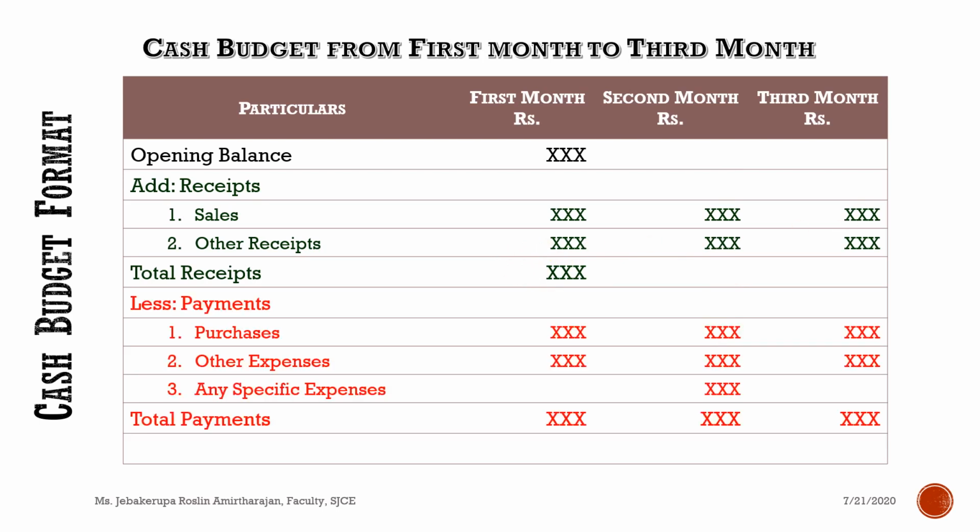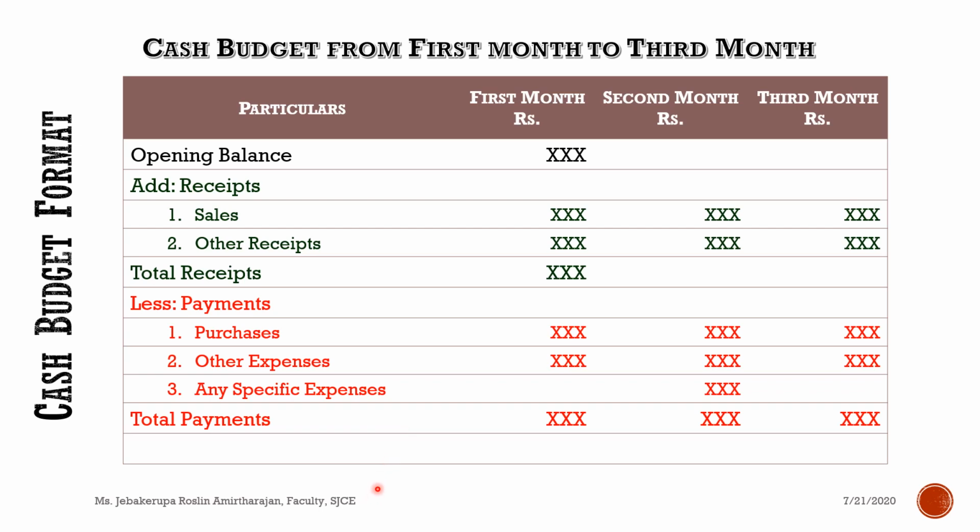Less payment. So just like that, you have sales receipt, you should also pay for your purchase. That is one compulsory entry, that is the purchase. Again, in purchase also, it is not the amount you are going to purchase every month. The amount, just as we receive credit sales amount, we may also pay for credit purchase, right?